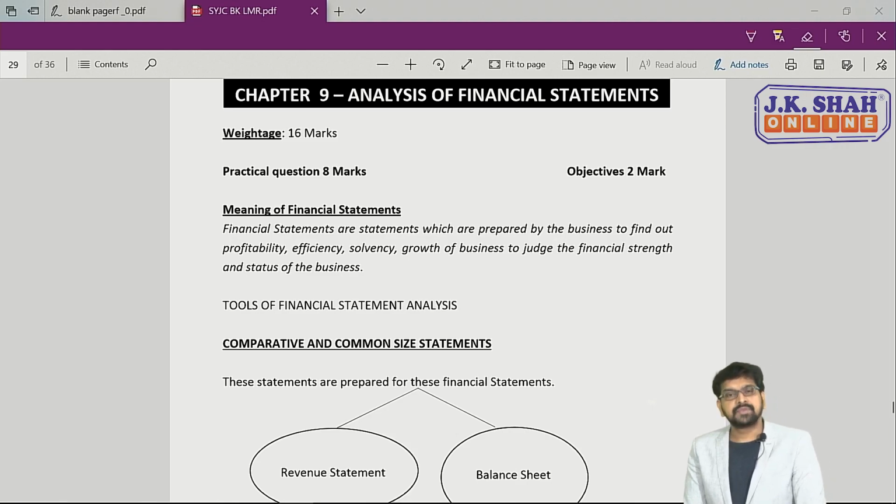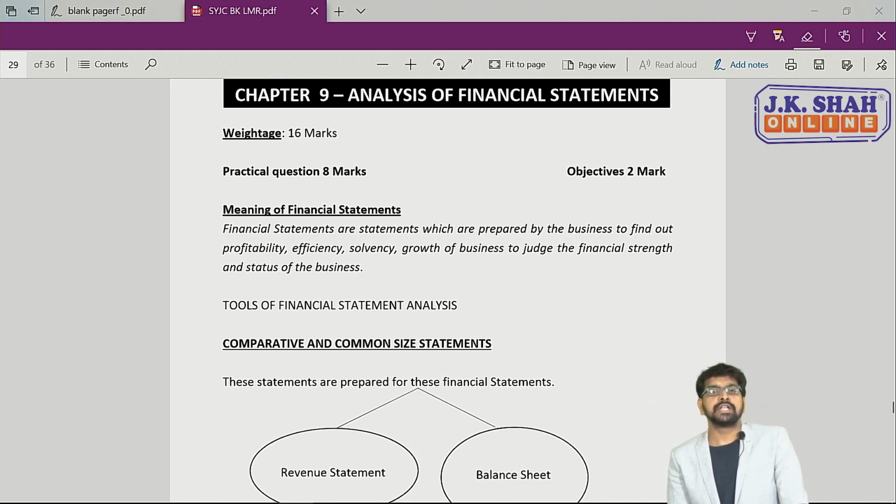See, as the name suggests, analysis of financial statement. Let's go step by step. First we'll understand what are financial statements. See, financial statements are those statements which we prepare at the end of the year. And why do we prepare them? To know our profitability and to know our financial position.